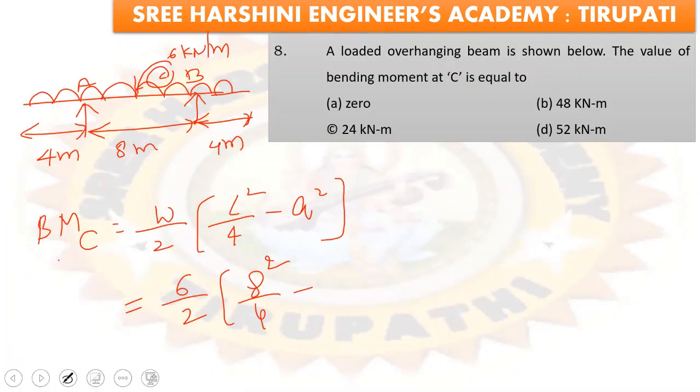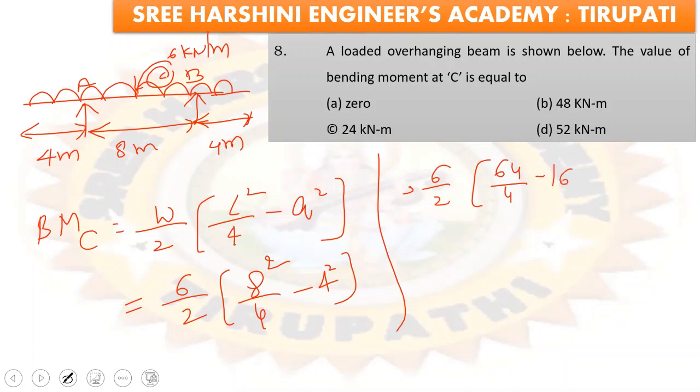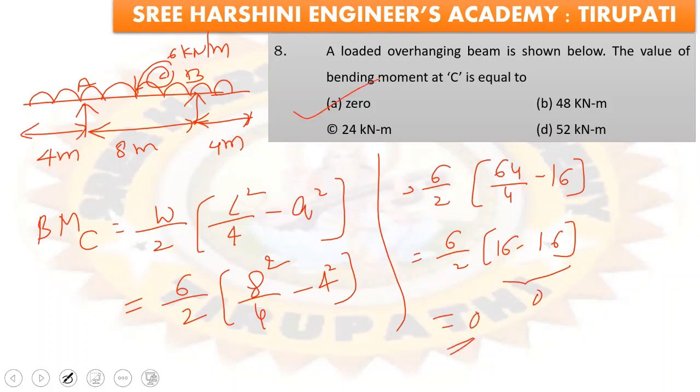So it becomes 6 by 2 into (64 by 4 minus 16), that is 6 by 2 into (16 minus 16). So it becomes 0, and 0 into anything is 0. So answer A is the right answer.